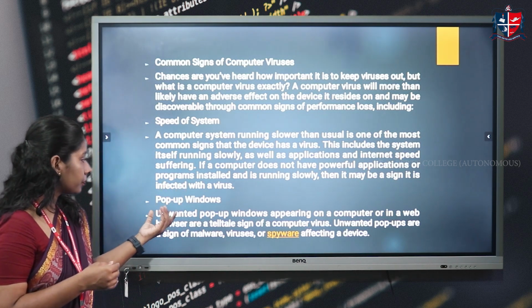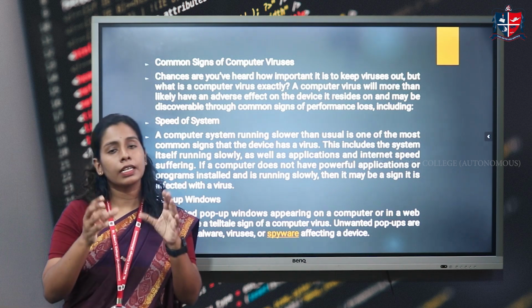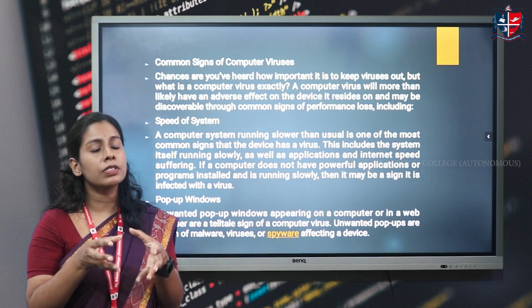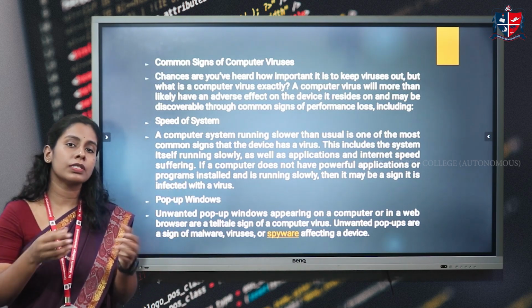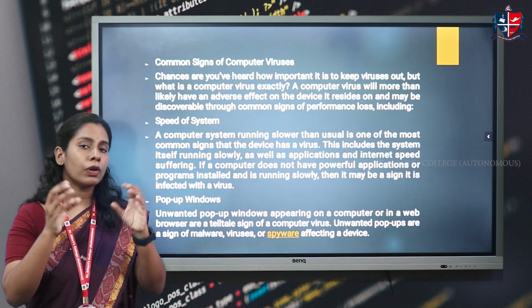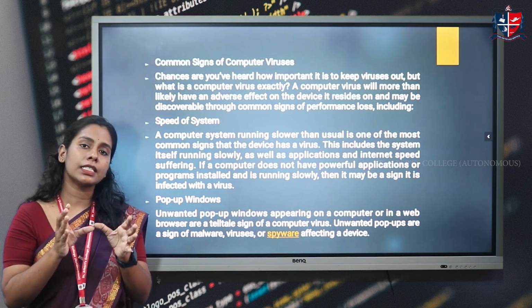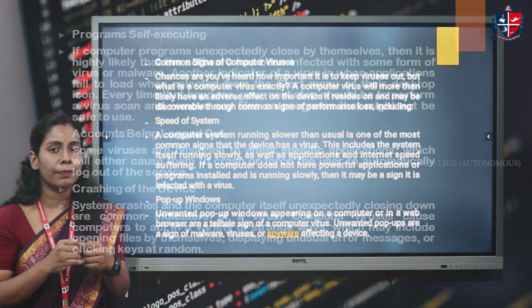What about pop-up windows? Yes, unwanted pop-up windows that are seen on the computer screen or on a web browser are an indicator that there is a virus infecting this computer system.